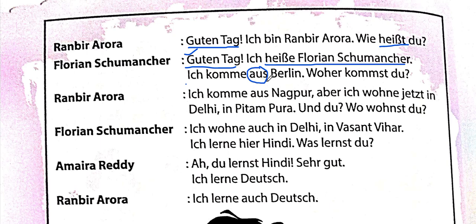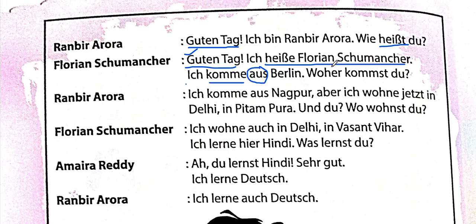Aus is basically a lokale preposition, which means a local preposition. It gives us the idea of location. Aus is used for origin, whenever you're belonging to somewhere. So he's saying ich komme aus Berlin, I come from Berlin.